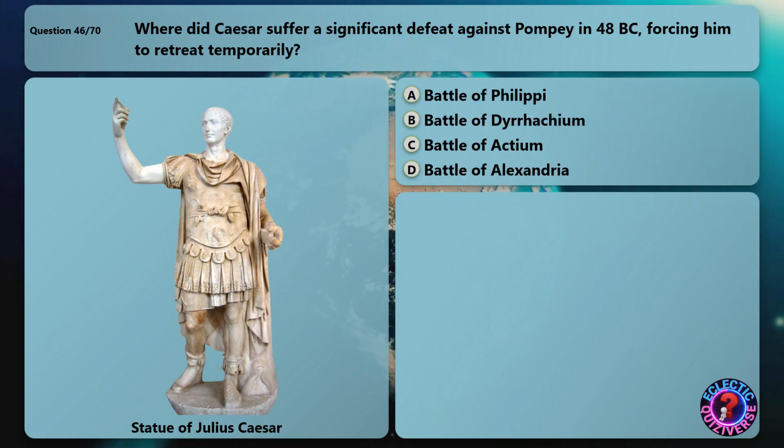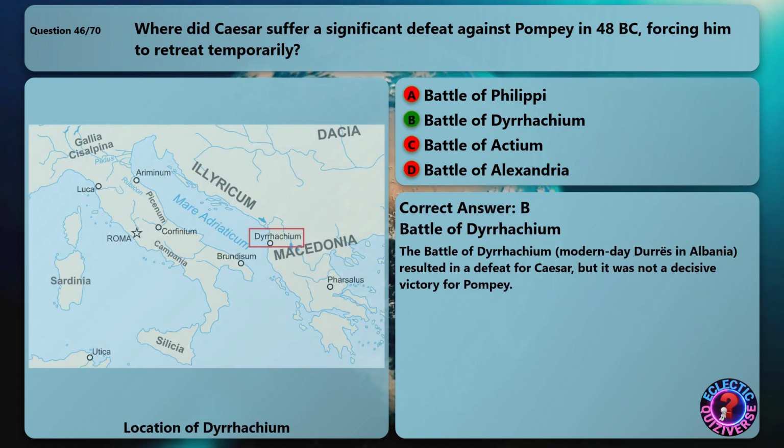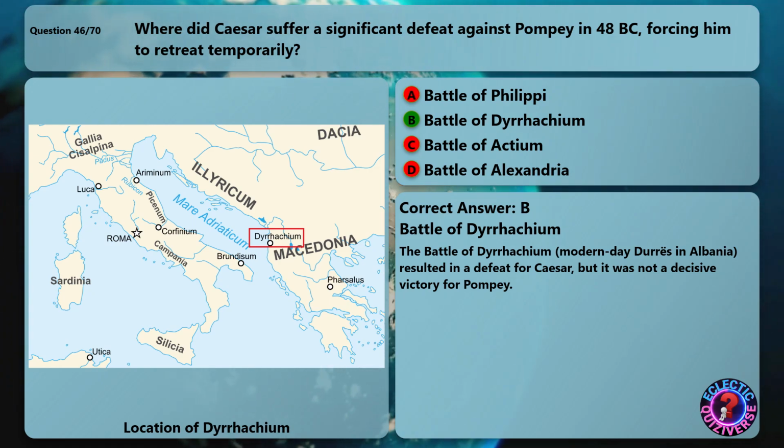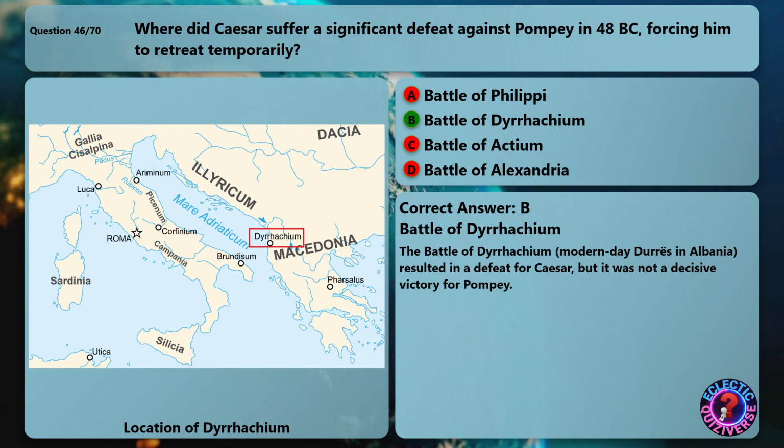Where did Caesar suffer a significant defeat against Pompey in 48 BC, forcing him to retreat temporarily? The correct answer is Battle of Dyrrhachium. The Battle of Dyrrhachium, modern-day Durrës in Albania, resulted in a defeat for Caesar, but it was not a decisive victory for Pompey.